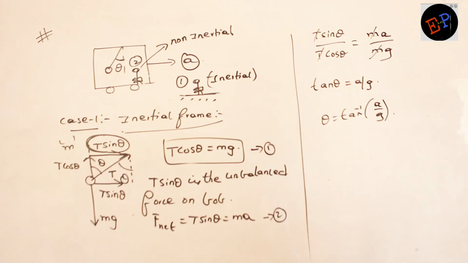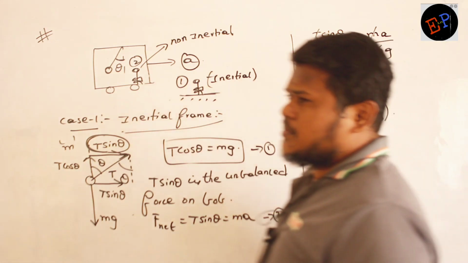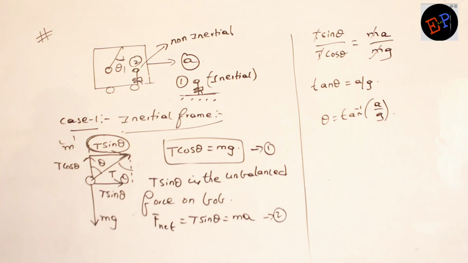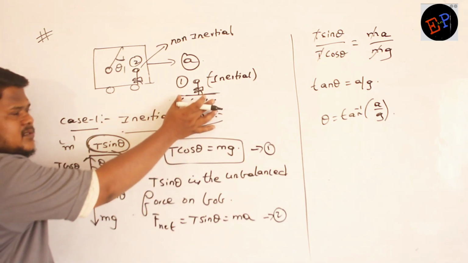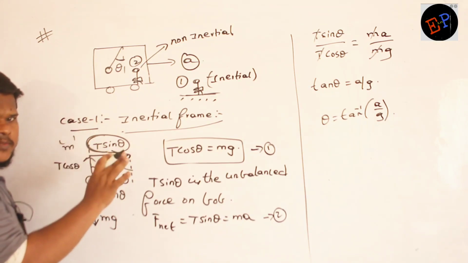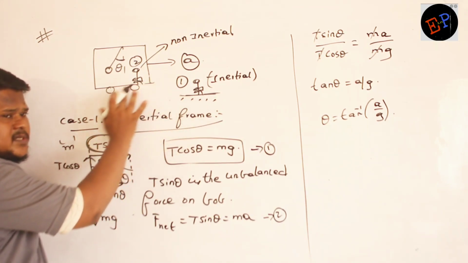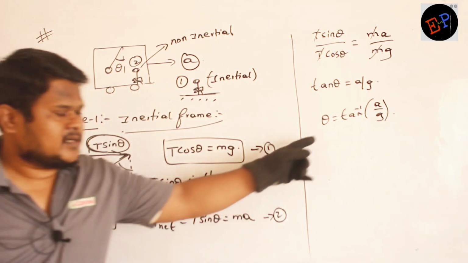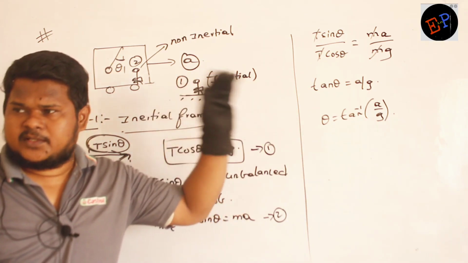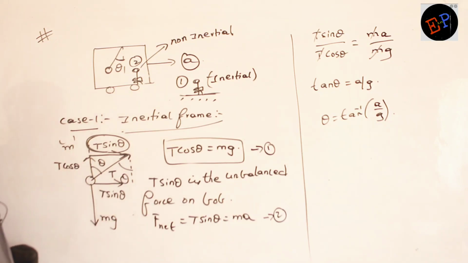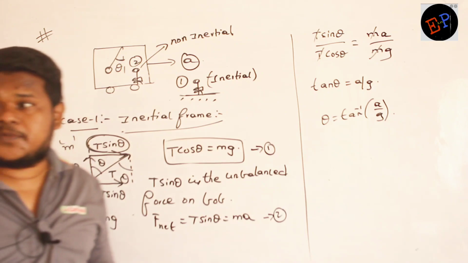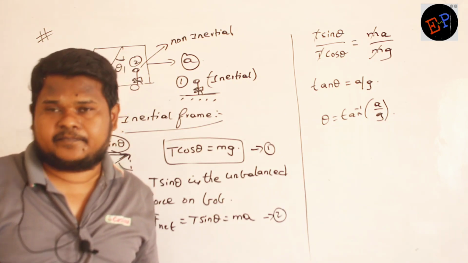Are you able to understand, ma? That's it. So this is the solution with respect to which observer? This is the solution with respect to the observer on the ground. Whatever this person is observing, we are solving the problem according to that condition, and this is the angle which I got. Okay, so make a note up to here. Then we will see how to solve the problem by using the non-inertial frame, that is when the observer is present inside the car. Clear?